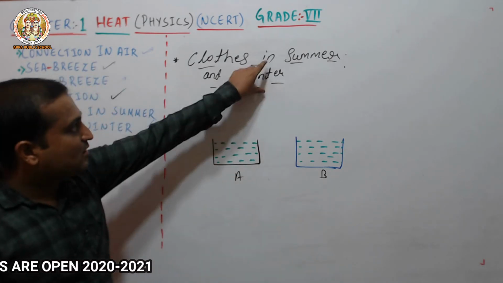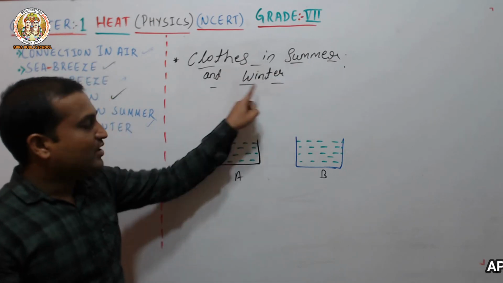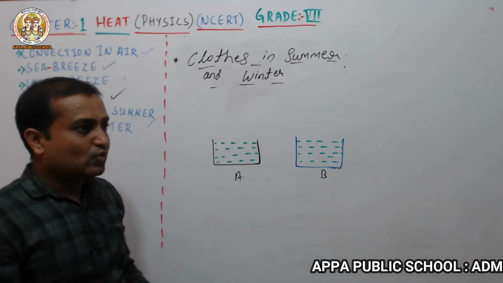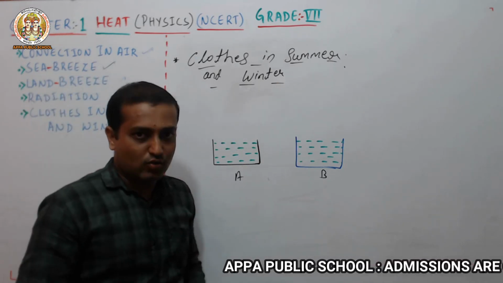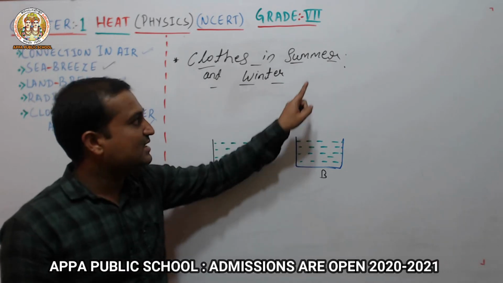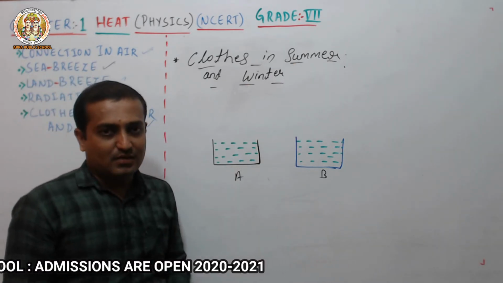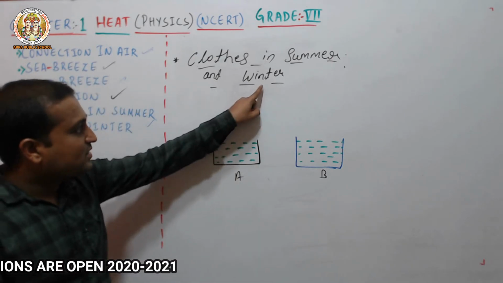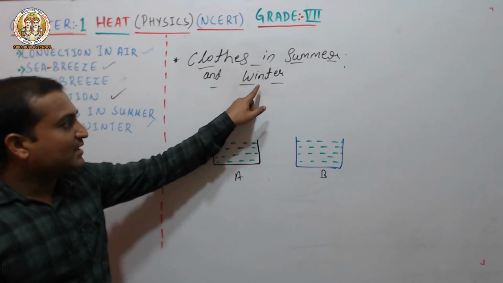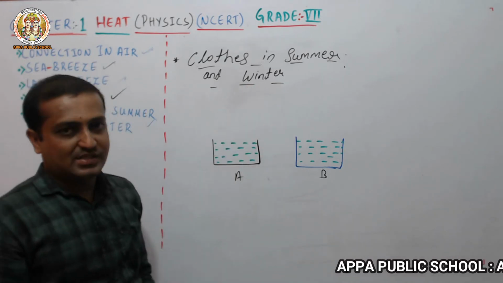From this, let's discuss clothes in summer and winter. Why in summer do we like to wear light color clothes, and feel very comfortable wearing them, and dark color clothes in the winter? We are very comfortable wearing this type of dress in the winter. Like woolen clothes also, we wear them in winter, right?